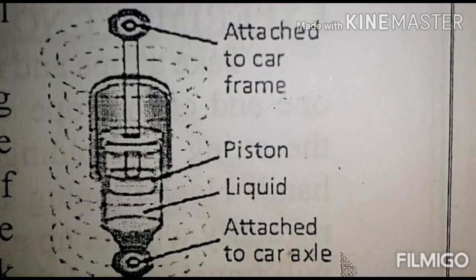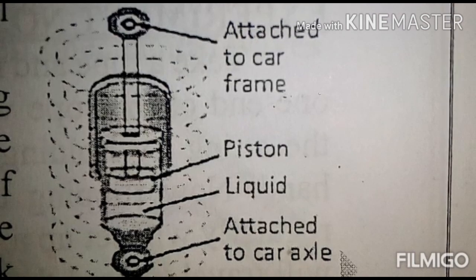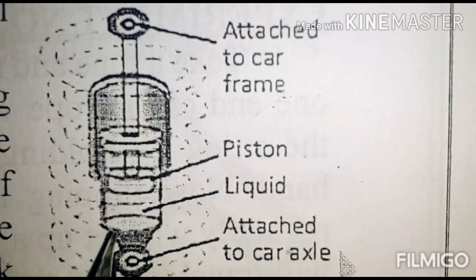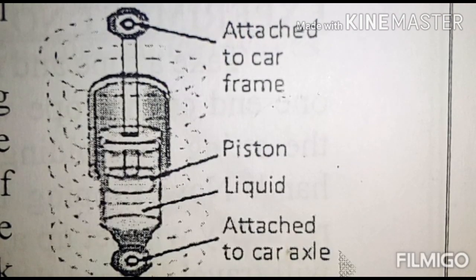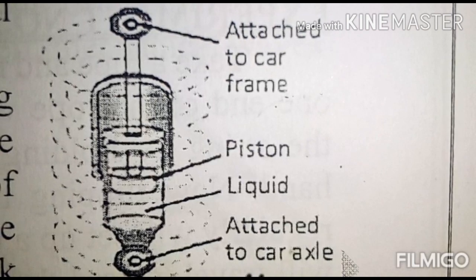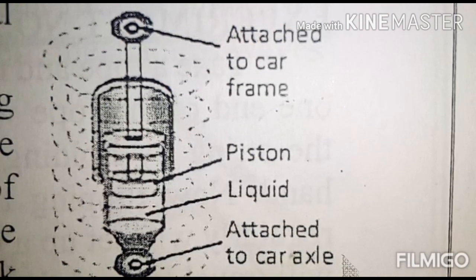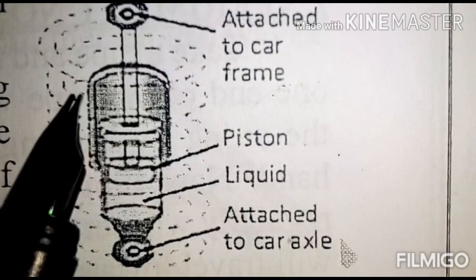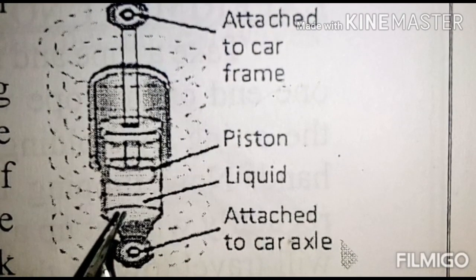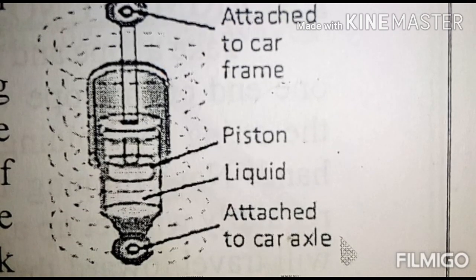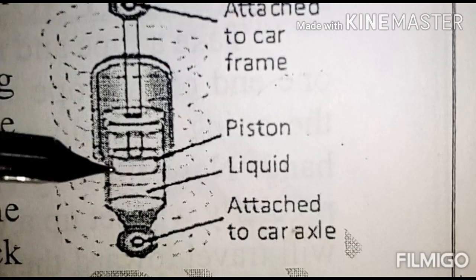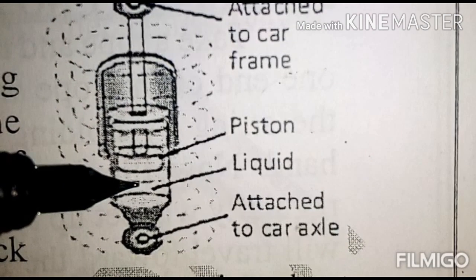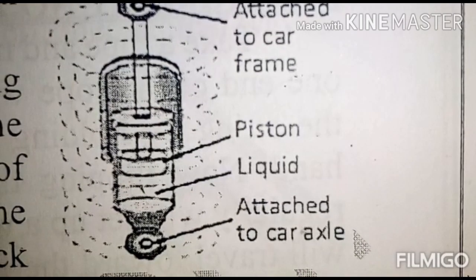The next topic is the shock absorber. This is a spring. Inside the spring, the shock absorber is present. This portion of the shock absorber is attached to the car axle. This portion is attached to the car frame. Now this is the outer covering of the shock absorber. Inside there is a chamber. In this chamber, there is a piston which can move up and down, inside a liquid. The liquid is oil right now.